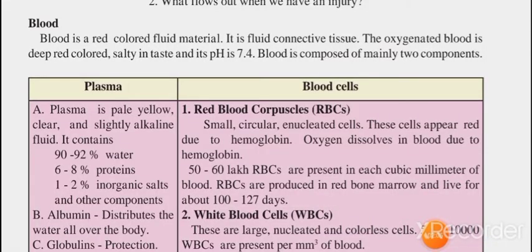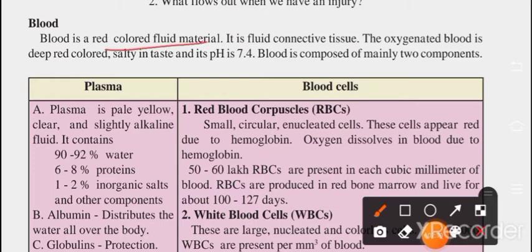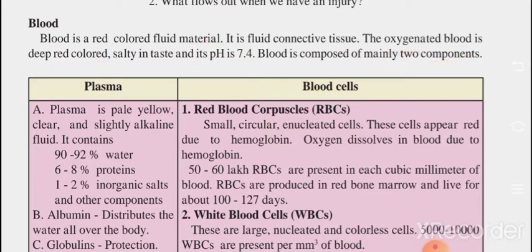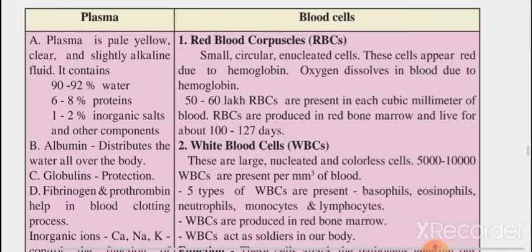Definition for blood: it is a red colored material. Obviously we all know this thing. It is fluid connective tissue. The oxygenated blood is deep red colored and salty in taste, and its pH is 7.4. It has salty taste and deep red color. Blood is composed of mainly two components, plasma and blood cells.